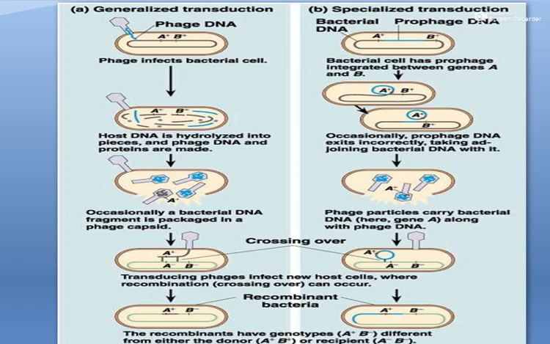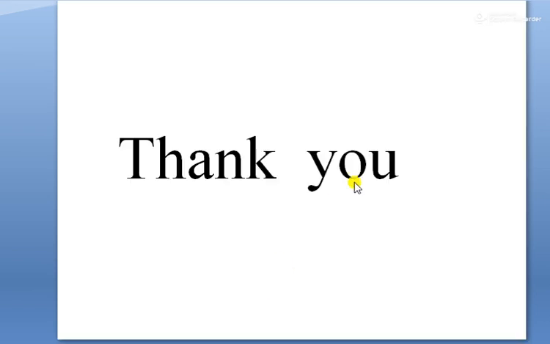And that is how generalized transduction and specialized transduction occur in case of gene transfer. And that's all for transduction and transformation.